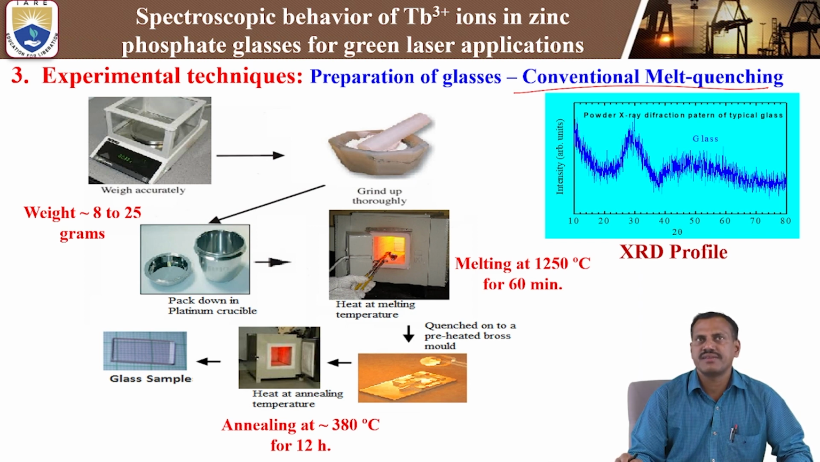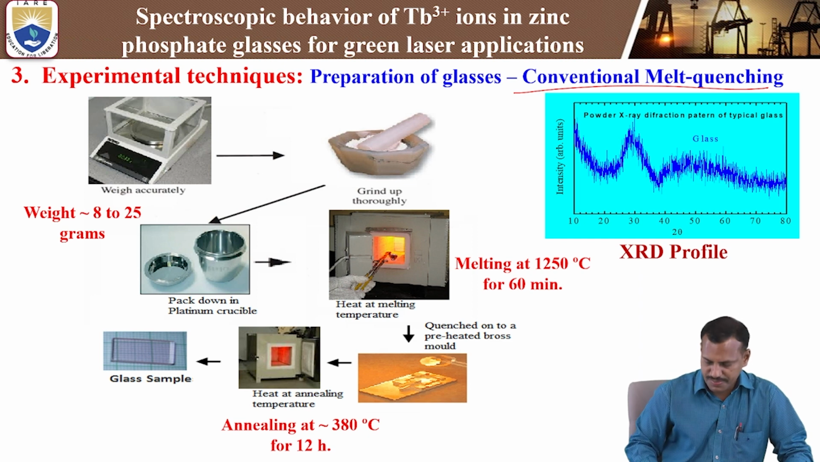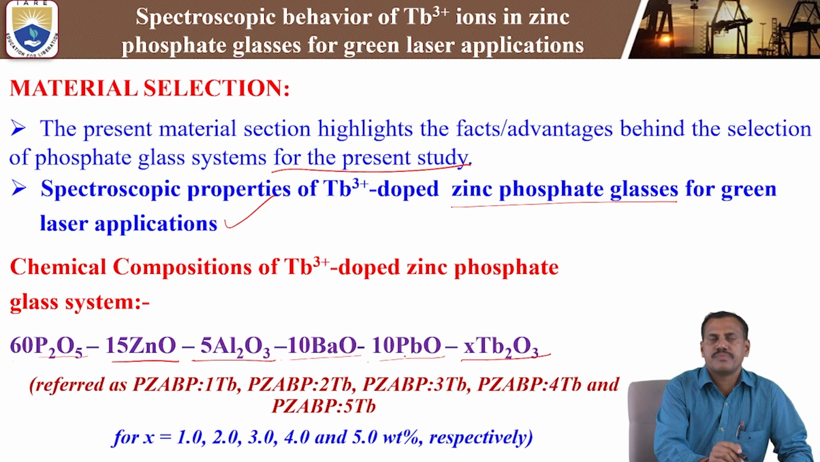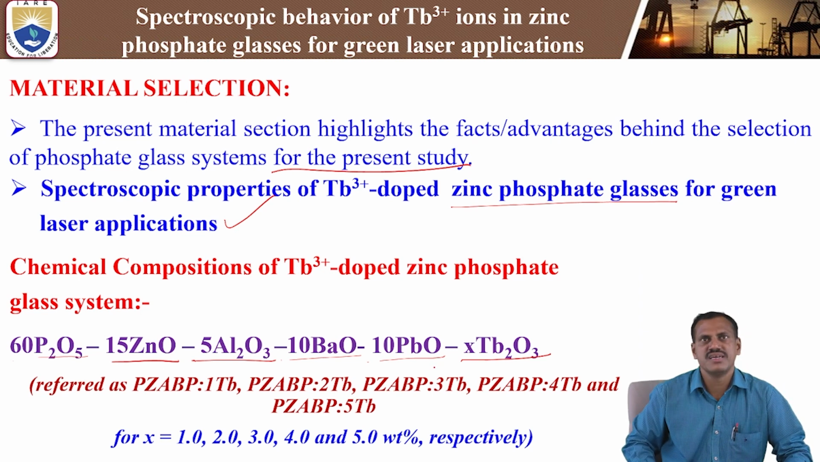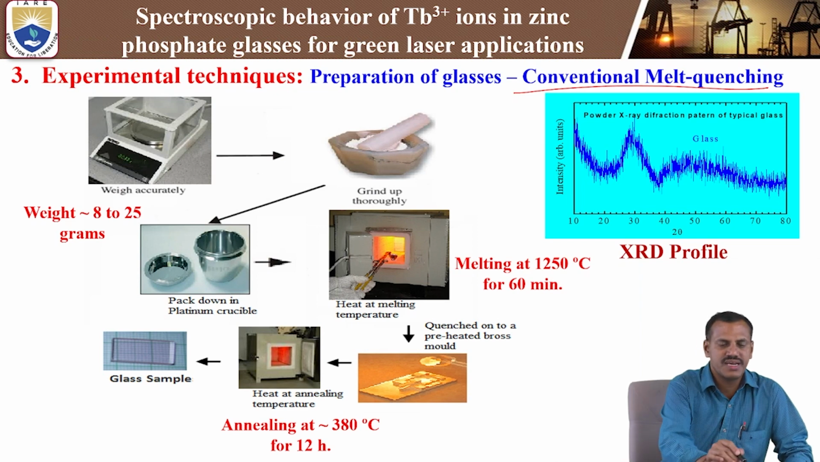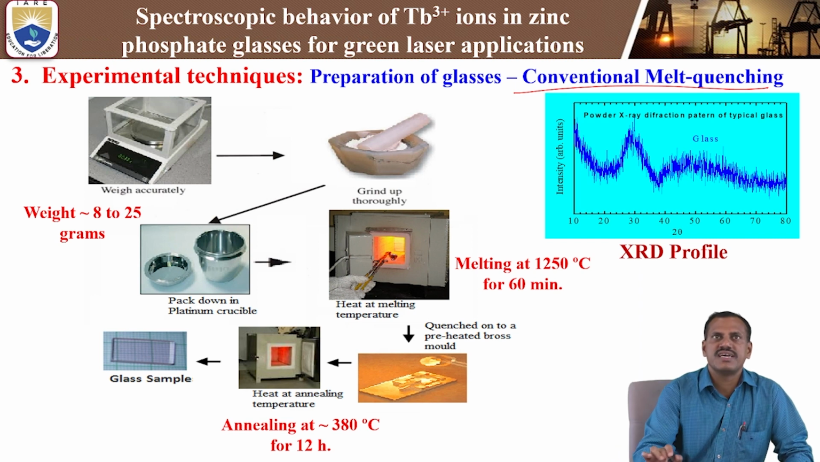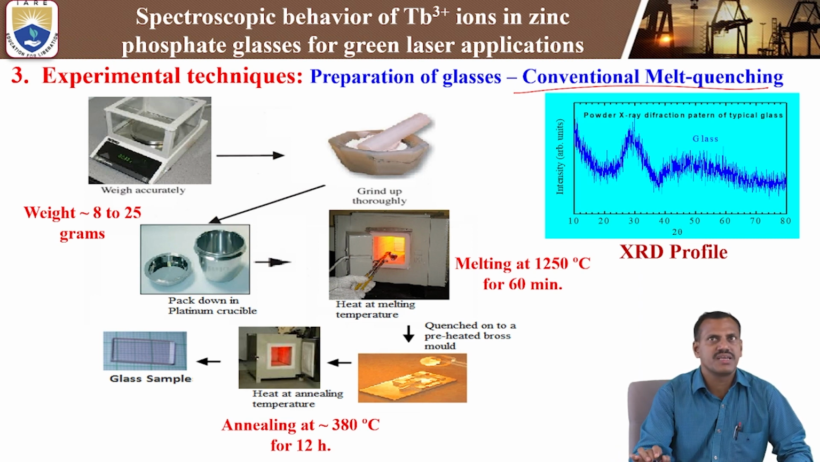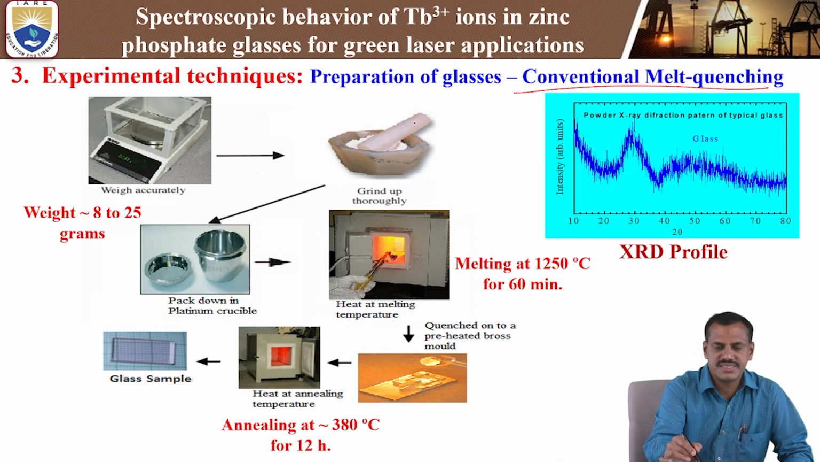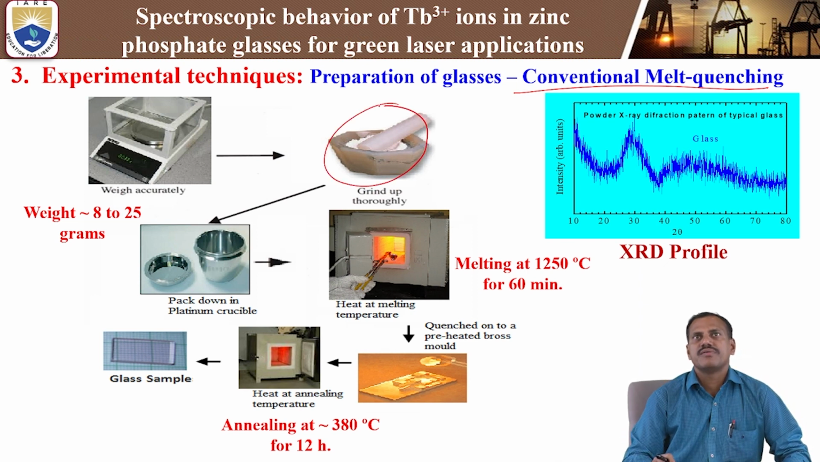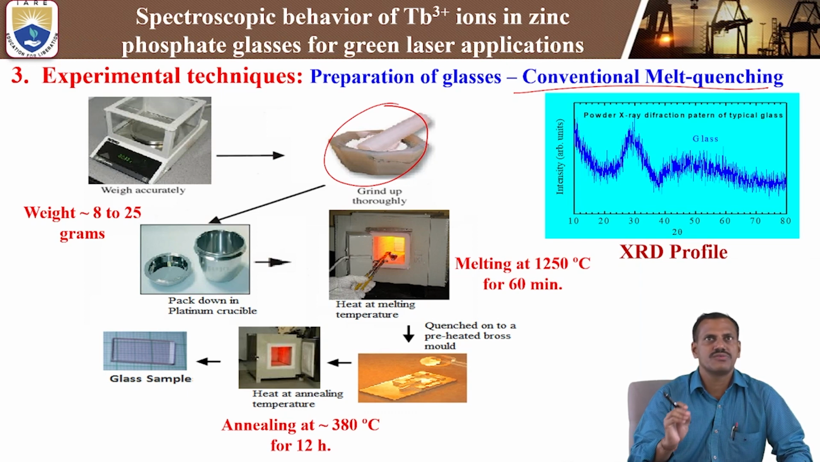Before taking the melt process, we need to take the previously mentioned chemicals: P2O5, zinc oxide, aluminum oxide, barium oxide, PbO and terbium oxide. These are taken in weight percentage, and the weight is 25 grams of weighing. By using the optical balance, we have to take the chemical composition. That chemical composition is poured into the agate mortar to crush the chemicals into a fine powder, in micro size, and we have to make it into nano size powder by using the agate mortar.